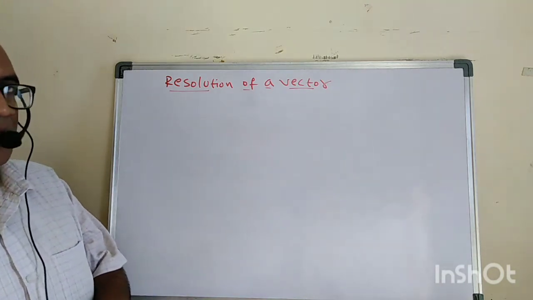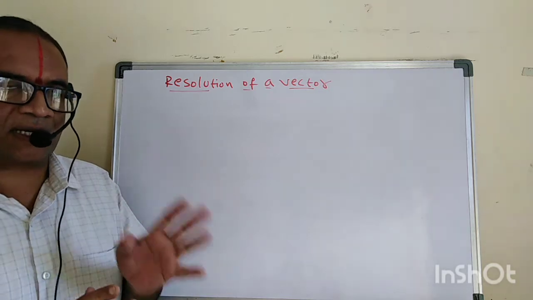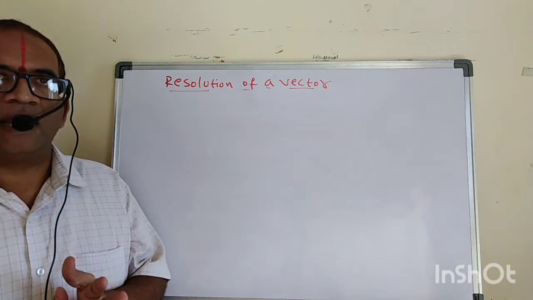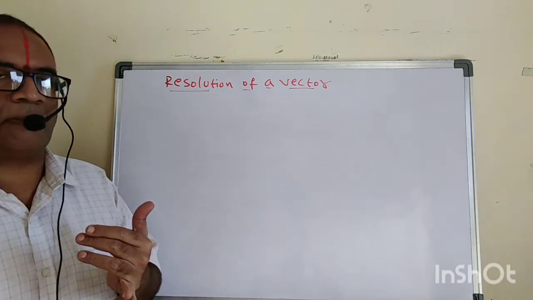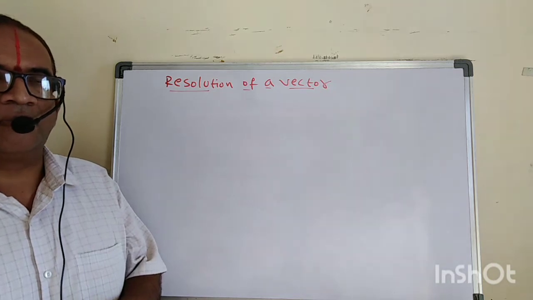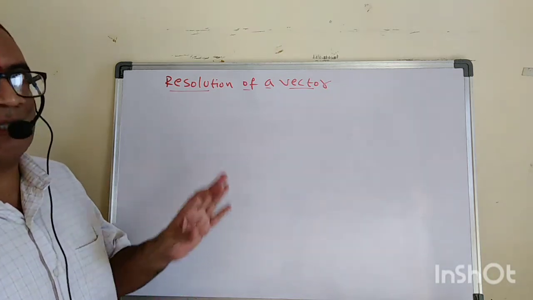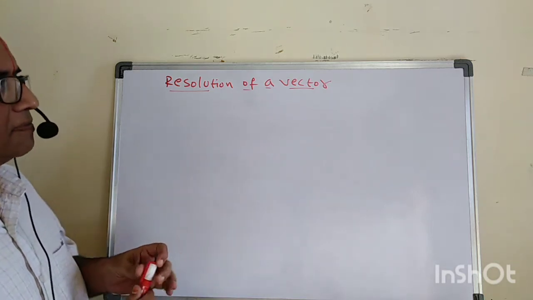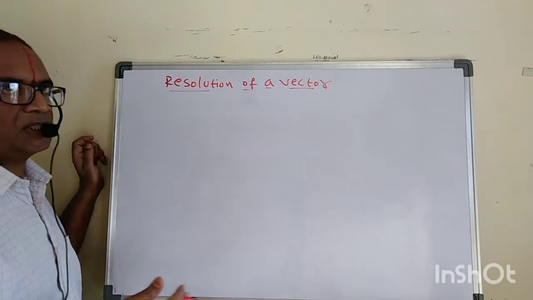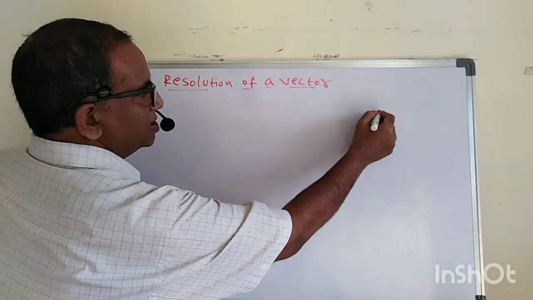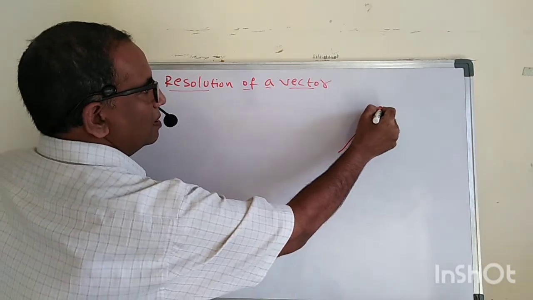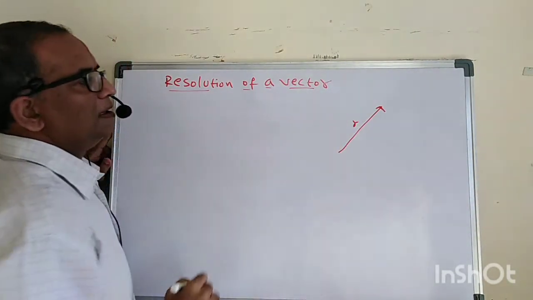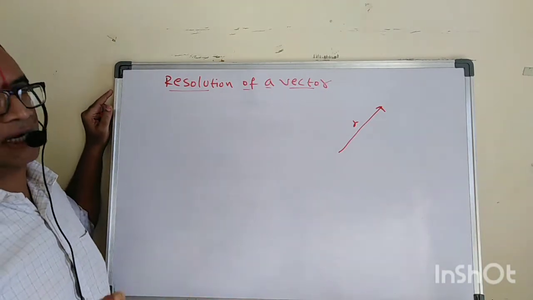Okay, see carefully here. In the last class we discussed what a vector and a scalar are, and we also discussed the types of vectors, and apart from that the parallelogram law of vector addition. Today we are going to discuss the resolution of a vector. Suppose I consider a vector, which has both magnitude and direction. So let us consider one vector here. Let us say the magnitude of this vector is r. Then I will show how we can represent this vector.